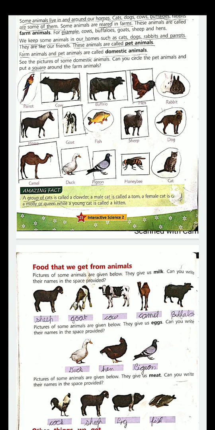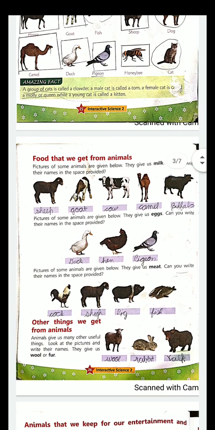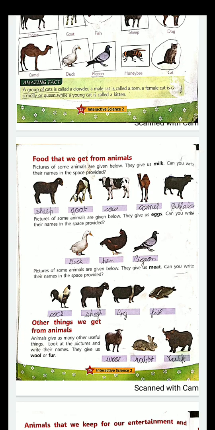Now, the animals that give us eggs, that some of you eat and that people use for different things. Pictures of some animals are given below. They give us eggs. The names of these are duck, hen and pigeon. Then animals that give us different things like meat to eat.